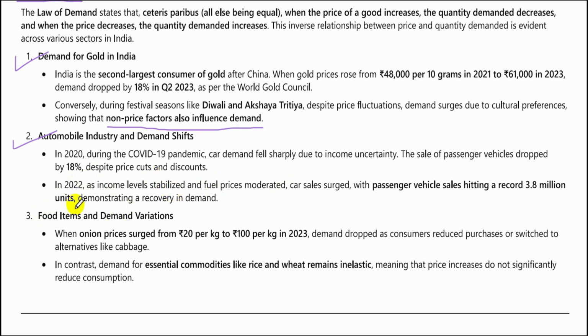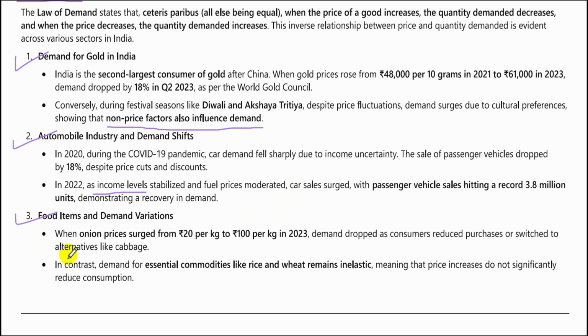In 2022, as income levels stabilized and fuel prices moderated, car sales surged, with passenger vehicle sales hitting a record 3.8 million units, demonstrating a recovery in demand. So, this is income level. As the income level rises, the demand increases.